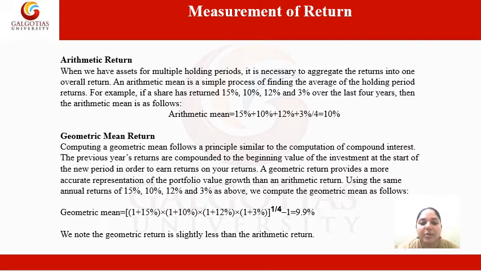So here in geometric mean return, it will be taken as 1 plus 15% into 1 plus 10% into 1 plus 12% into 1 plus 3%, to the power 1 by 4, minus 1. So the geometric mean return will be 9.9%. We have noted that geometric mean is slightly less than the arithmetic return. So these were the three types of formula to measure return which we have discussed in today's lecture.